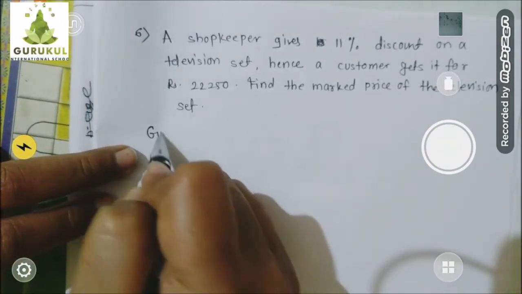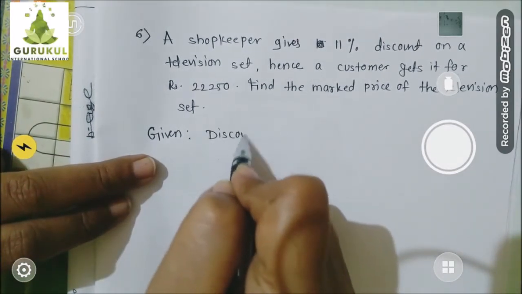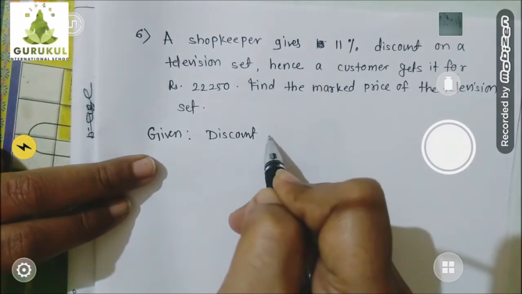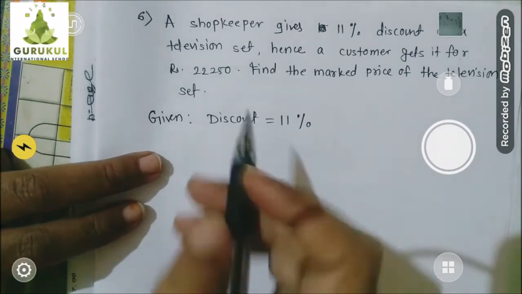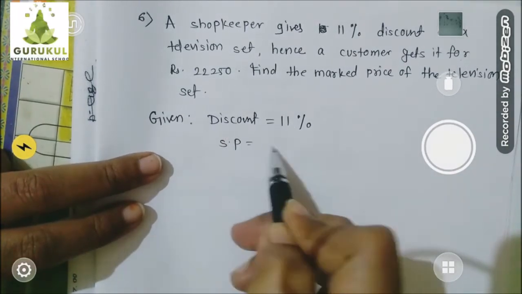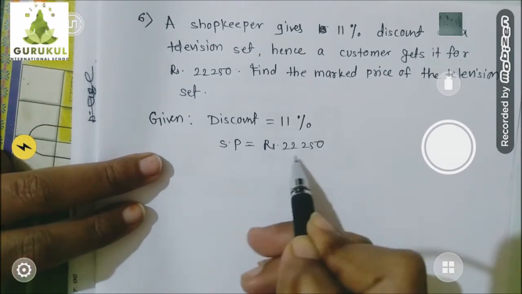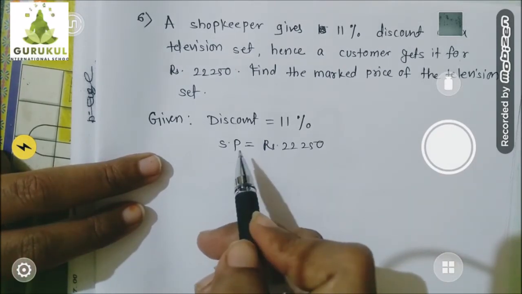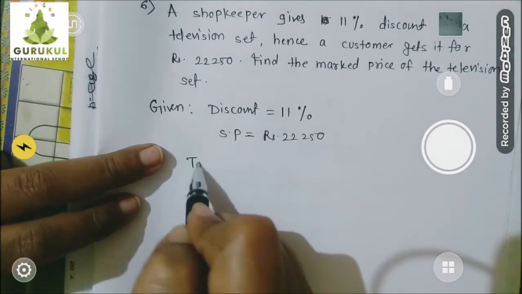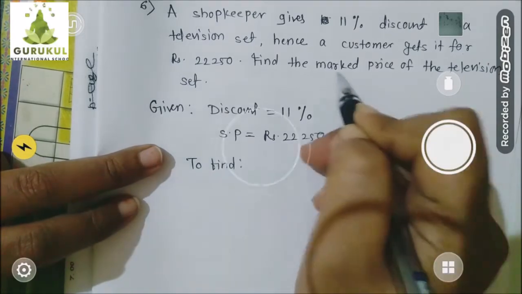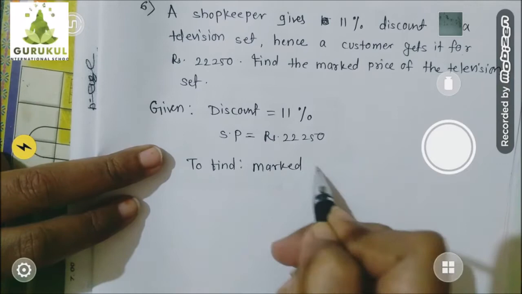First, we will write the given part. Two things are given. Discount percent, or you can say discount, is equal to 11%. Means the percentage discount you know. Then the selling price you know, how much it is: rupees 22,250. This is the actual selling price of that product. Okay. Now what is asked? Mark price. To find the mark price of the television. So we have to find out the marked price.